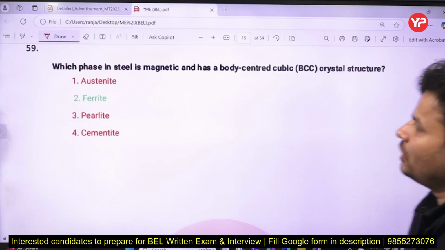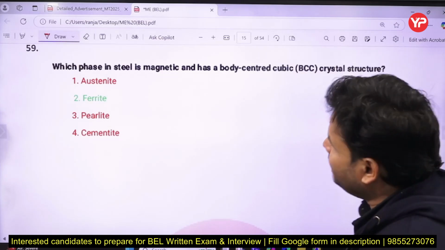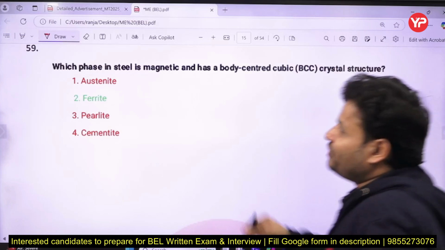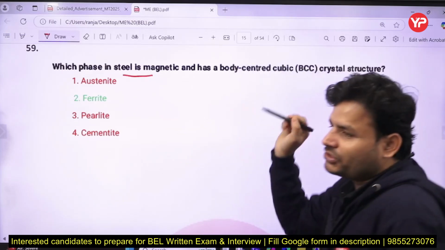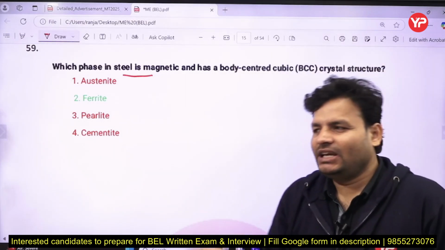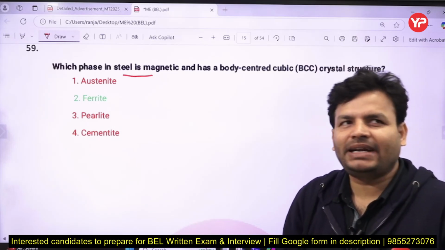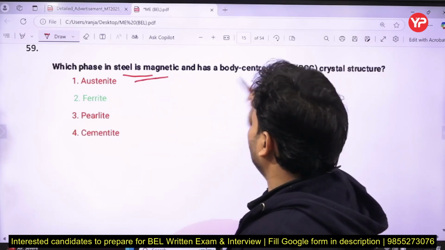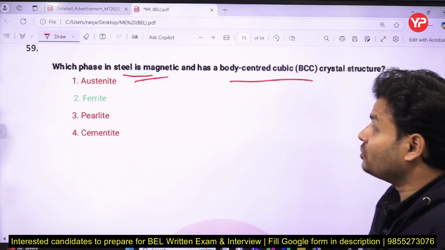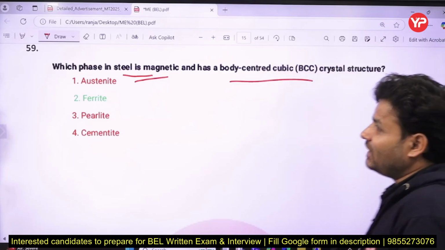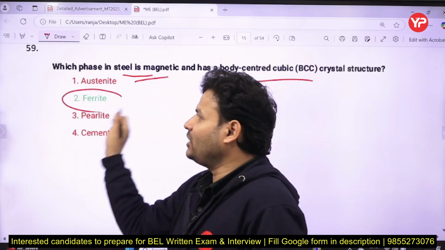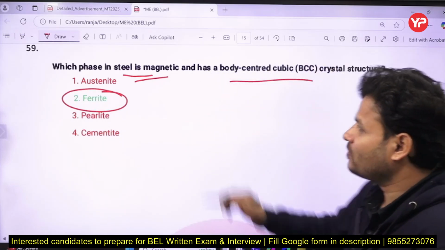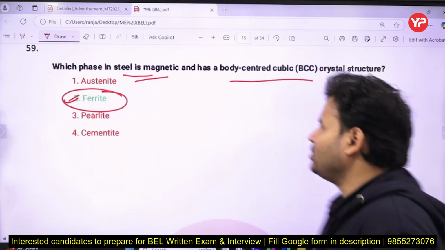That is the next question. Which phase of steel is magnetic and has a body centered cubic structure, BCC? That question has been taken from material science, and the topic is the iron carbide diagram. Which phase of steel is magnetic as well as BCC structure? That will be ferrite. Ferrite has a BCC structure as well as magnetic nature. So the correct answer will be B.